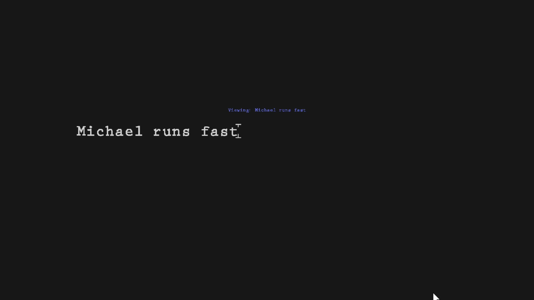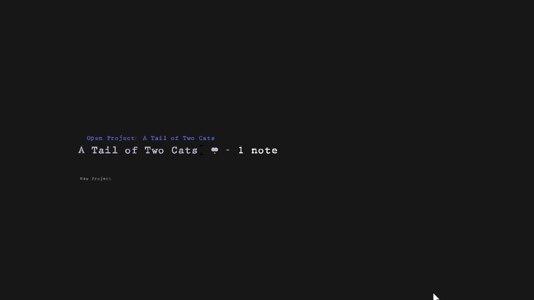And so you can see it's saved because the thing turned blue to viewing. That's good. If I hit escape or enter, it will be cleared. Okay, so now it's ready for a new note. So that note is submitted, it's in the project. If I hit Control O to go back to the screen, you can see it has one note. If you want to see all your notes, you can hit Control L, and voila, I have one note.